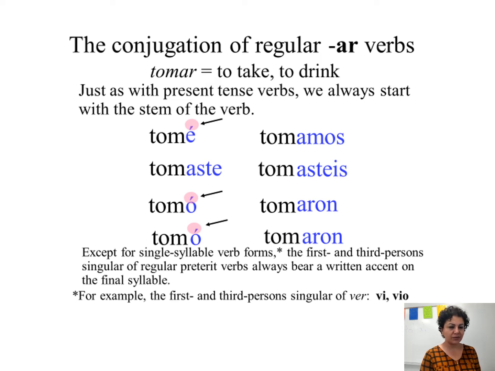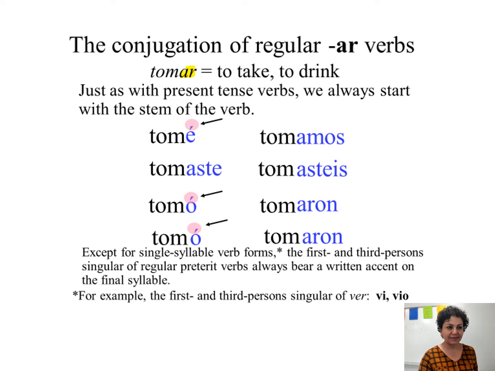Remember all of that list with the AR verbs: tomar, caminar, estudiar. We are going to have the stem. We know the stem is the first part of the verb that is left after removing the ending. In this case, we need to find the ending, and in tomar, AR is the ending. As you can see here, AR is the ending, and what is left is called the stem.